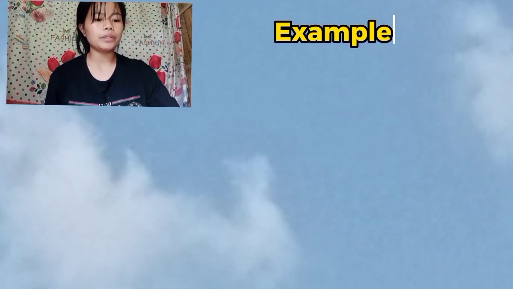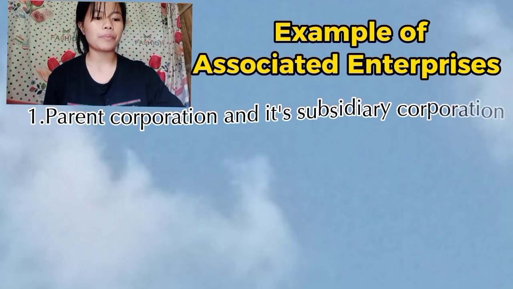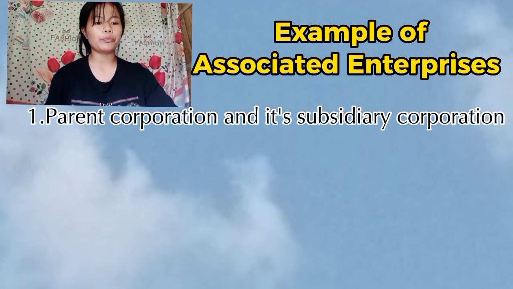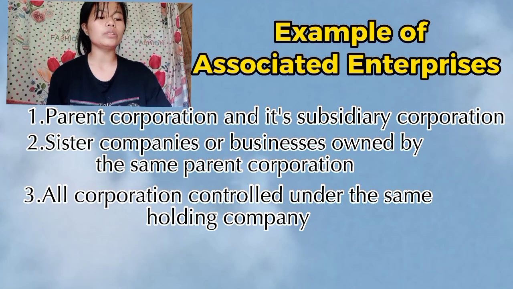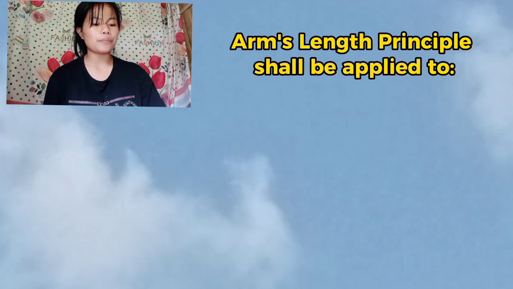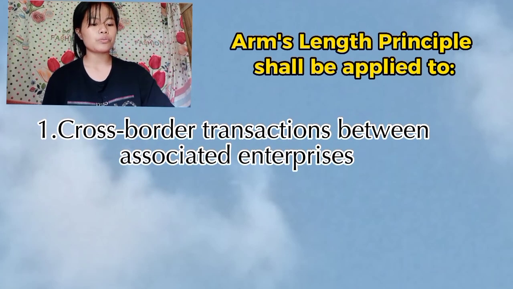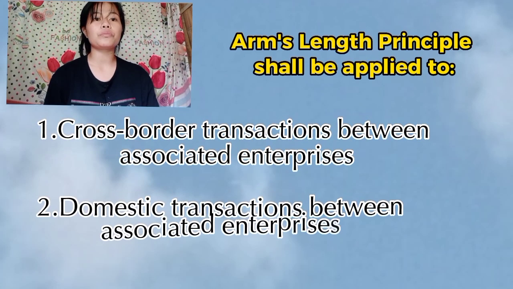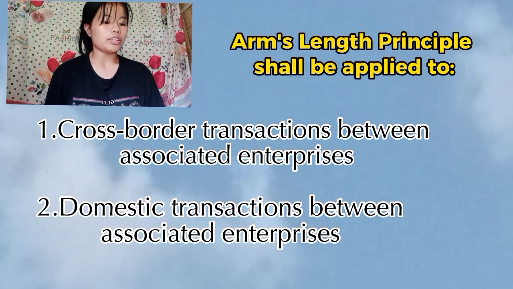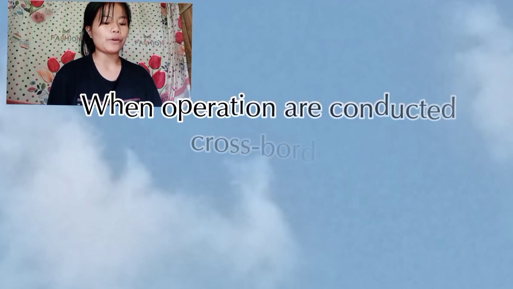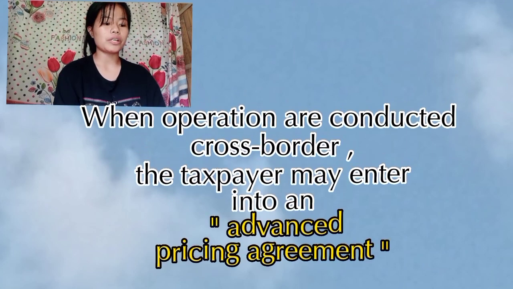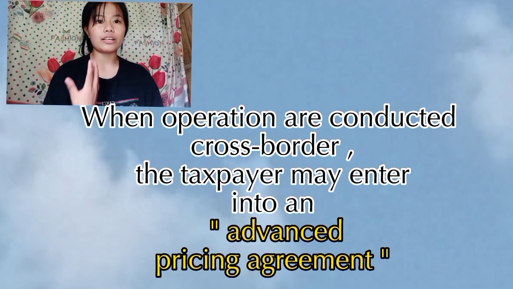So, we have here the example of the associated enterprises. First, parent corporation and its subsidiary corporation, sister companies, all corporations controlled and under the same holding company, businesses owned by the same person. Next, the arm's length principle shall be applied to cross-border transactions between associated enterprises and domestic transactions between associated enterprises. When the operations are conducted cross-border, the taxpayer may enter into an advance pricing agreement. Take note of that.